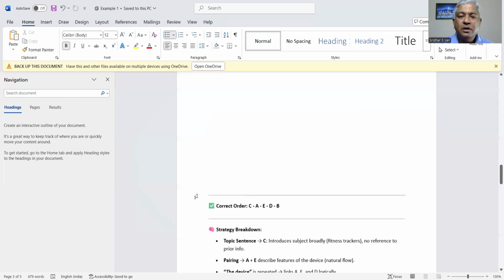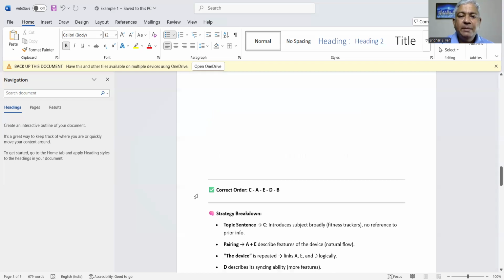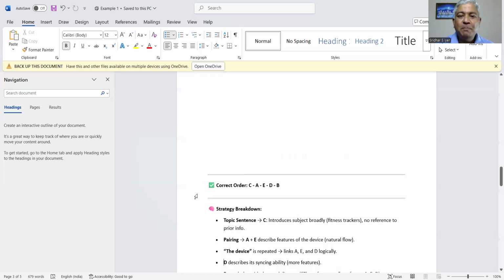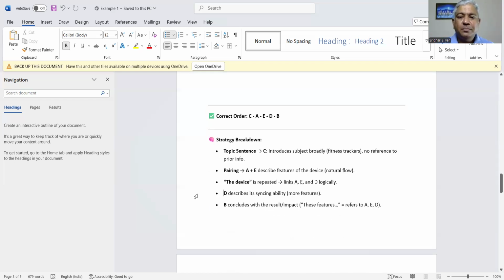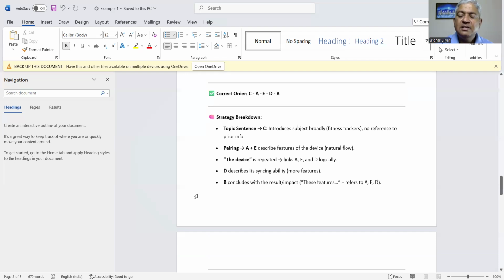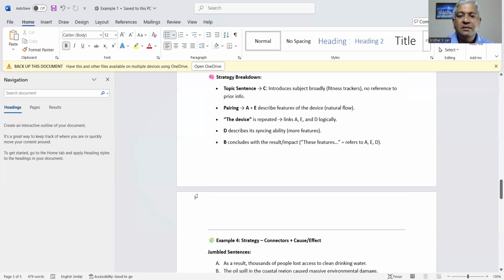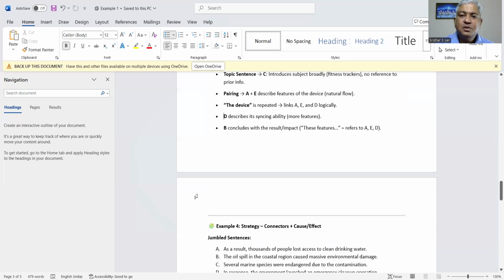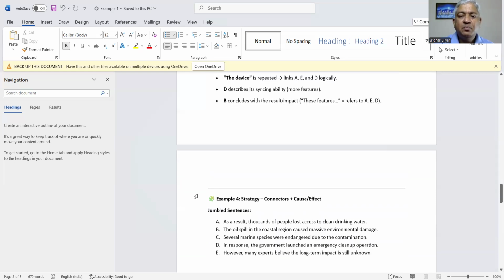Let us see the correct order. C-A-E-D-B. You'll only get score for the pairs. Strategy breakdown. Topic sentence: C introduces the subject broadly, fitness trackers, with no reference to prior info. Pairing with A and E, they describe features of the device, natural flow. The device is repeated, so it links A, E, and D logically. All right, and B concludes with the result. These features refers to A, E, and D.